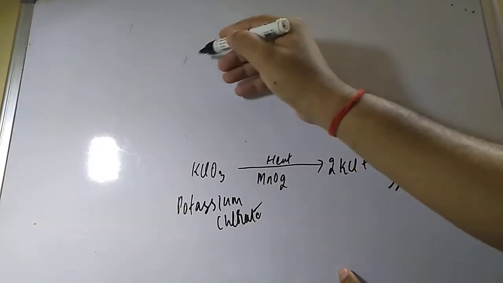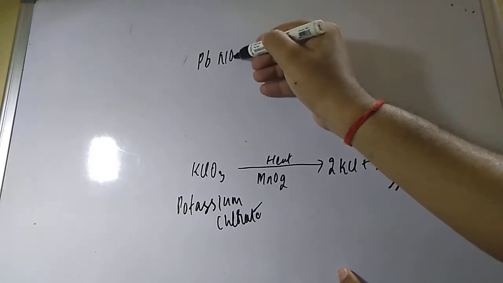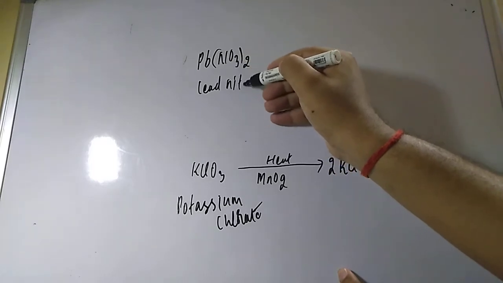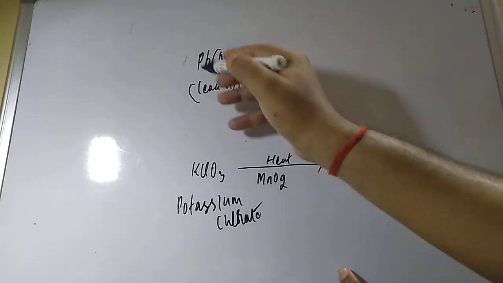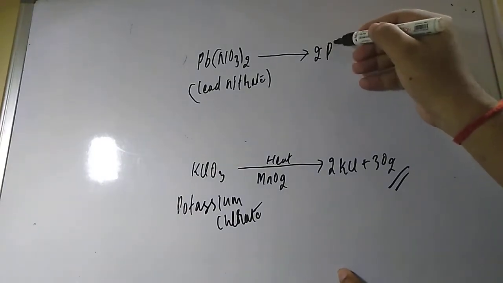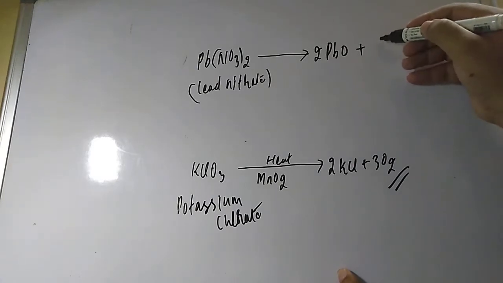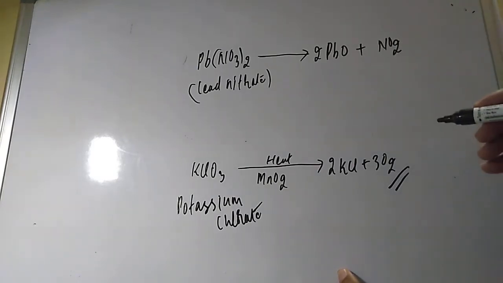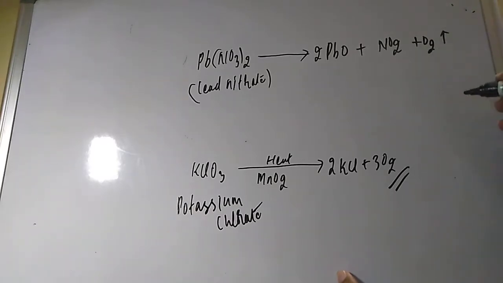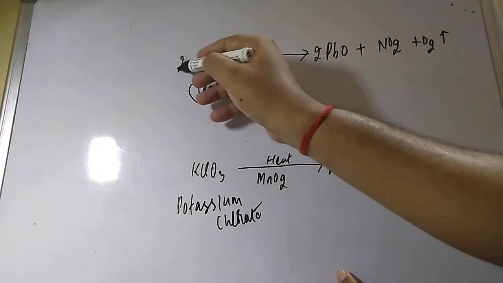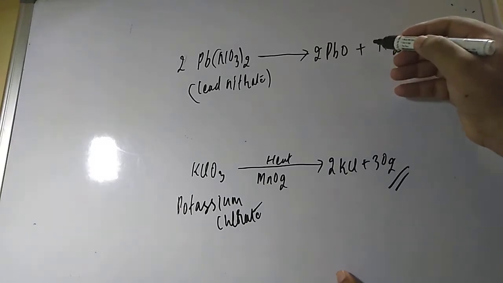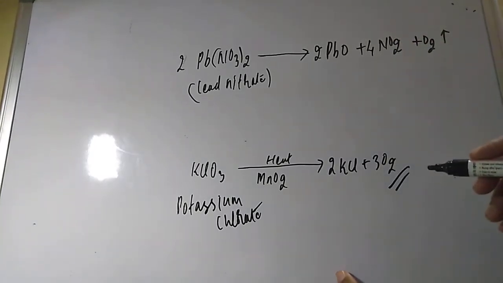If you heat lead nitrate, it will first give lead oxide, along with nitrogen dioxide, and it will also give oxygen. The number of moles of oxygen is less. Take 2 mole of lead nitrate: 2 mole of PbO forms, along with 4 mole of NO2 and 1 mole of dioxygen.